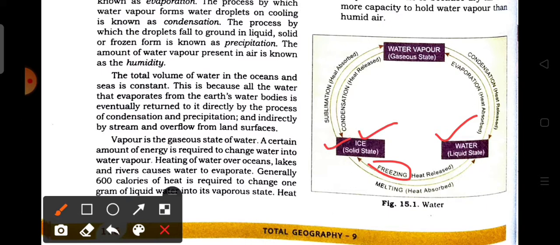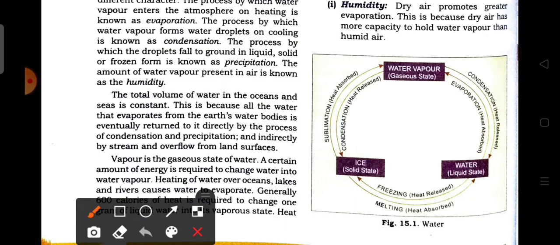And again it goes through the reverse process, that is the melting process, which means it goes from the solid state back to the liquid state. So this process is called melting, in which the ice absorbs heat to become water, that is, it goes to the liquid state.